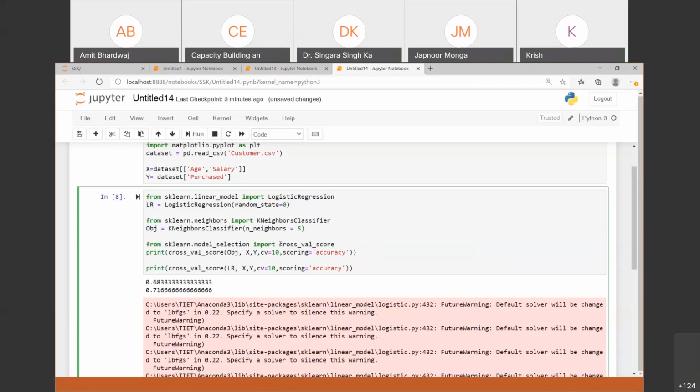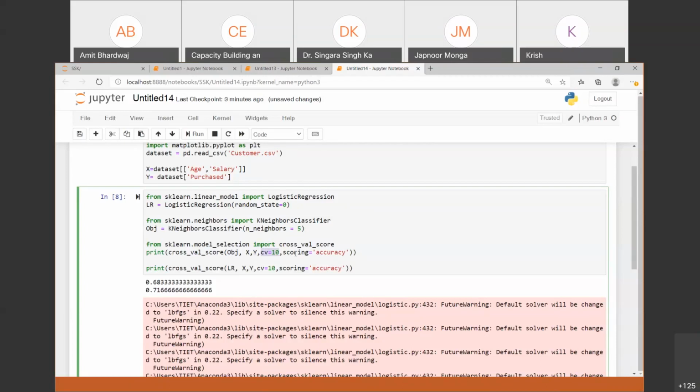Then we have a method for cross validation, and this method is part of the model_selection library. This method takes the model object, which is OBJ for the first case, and this is our input data, this is our output data. So we are not passing testing and training separately, right? We are just passing X data, which is our input data, and Y data as the output data. And this CV means how many segments we want to create of this data.